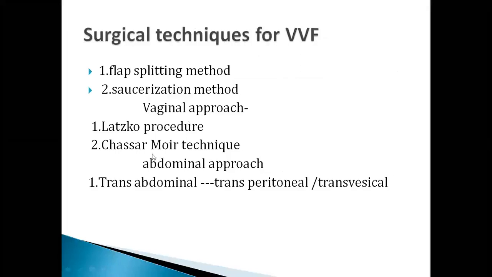Vaginal approach, the procedures are flap splitting method and saucerization and Latzko procedure and Moyer's technique. So these are the vaginal techniques. That is through the vaginal approach, we do these procedures. Flap splitting method, saucerization, Latzko procedure and Moyer's technique.